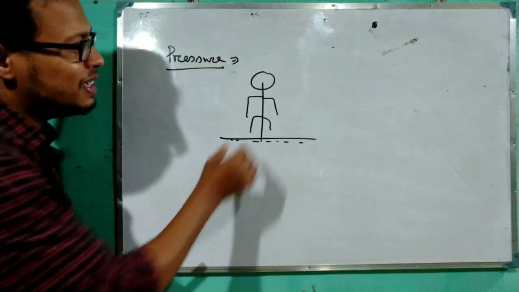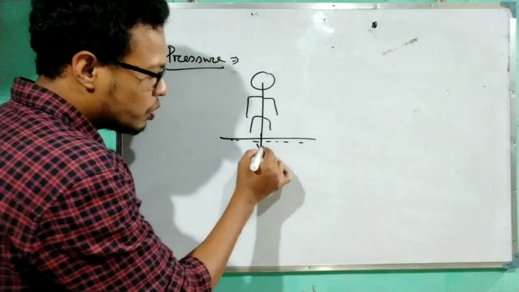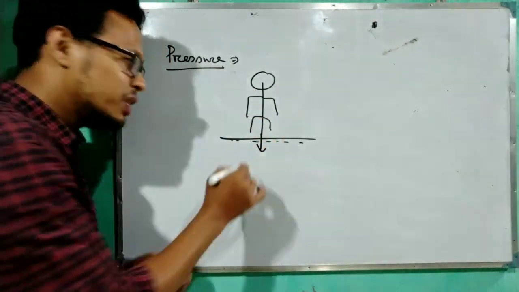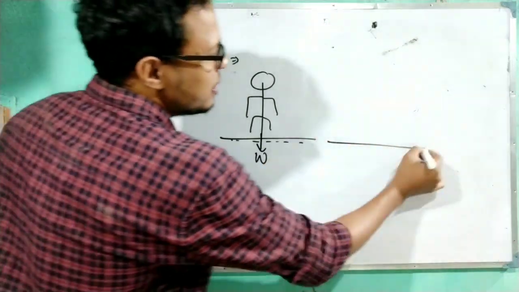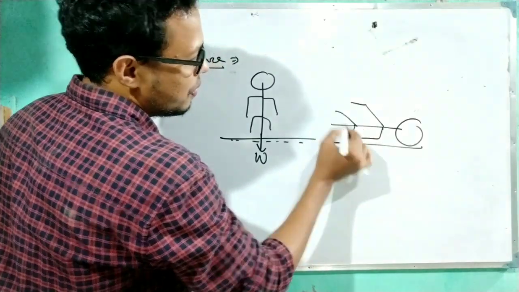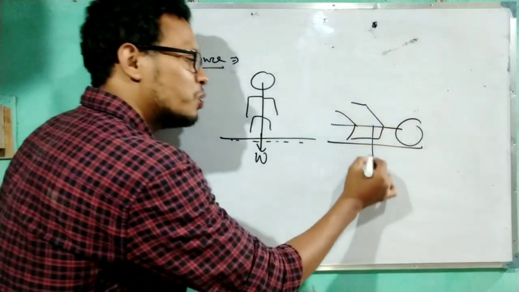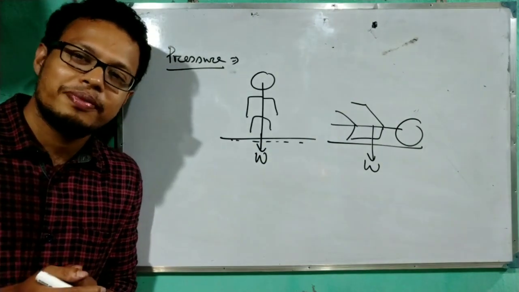Means when the person is standing, he is giving some force on the sand, which is called the weight. And when the person is lying like this, now he is also giving the same weight on the sand. Yes or no?